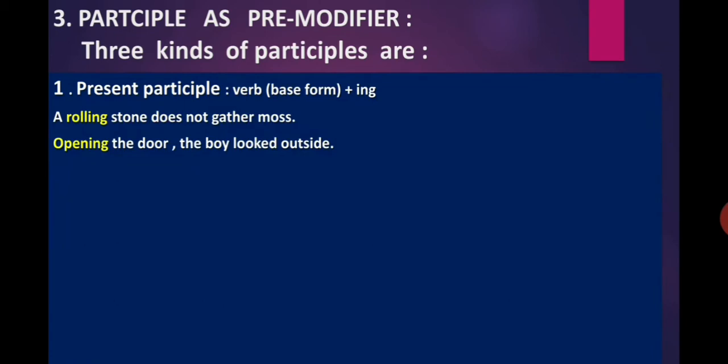Opening the door, the boy looked outside. Here opening is a participle, present participle form of the verb, and it comes before the noun door and giving the information about the noun. Hence opening is a pre-modifier. Though it is a participle, it is a pre-modifier also.